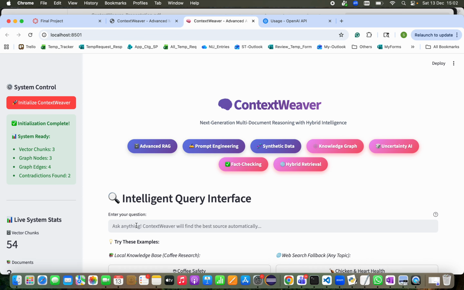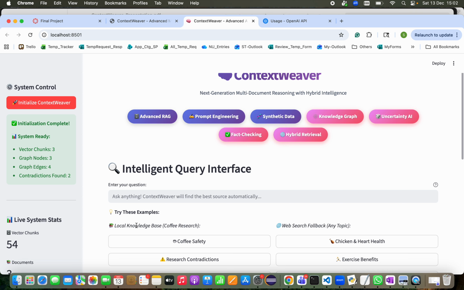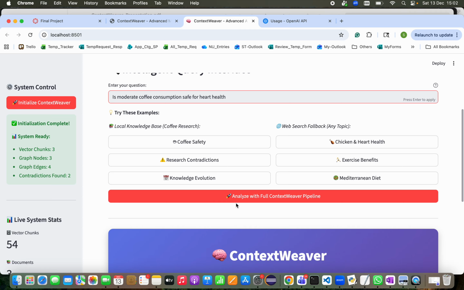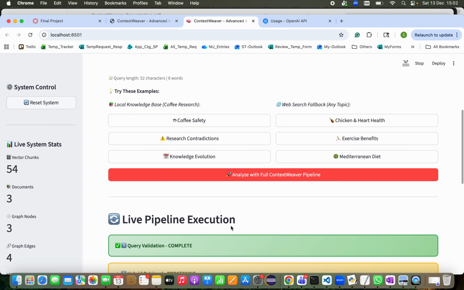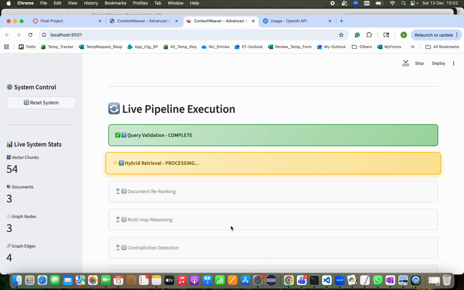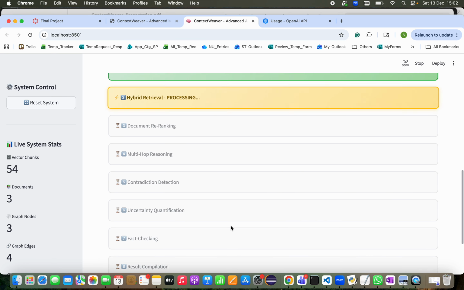Now let me enter a query to check how it actually works. One of my queries is: is moderate coffee consumption safe for heart health? So let me analyze with ContextWeaver. You can see the live pipeline execution here. It will go step by step through all the processes.